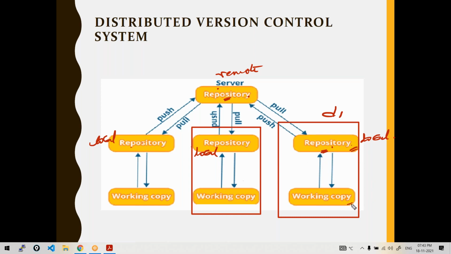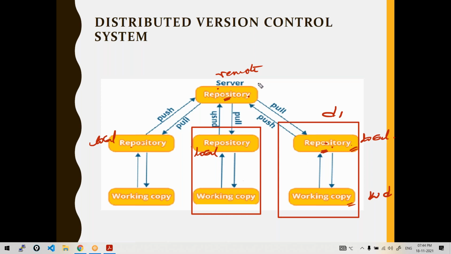And again, I don't directly work here. Rather, I'll be working on some other directory called the working directory, or the working copy. Imagine it's like another folder. So I'll be working here, then I'll move my changes to the local repository. From local, I'll push those changes to the remote repository. That is the architecture of distributed version control systems.